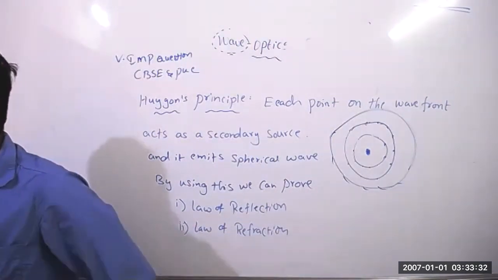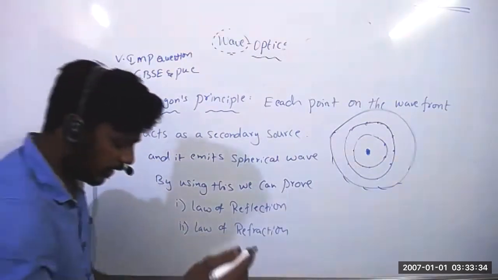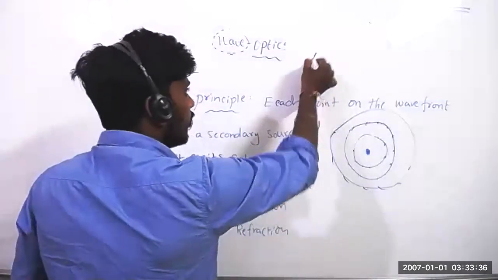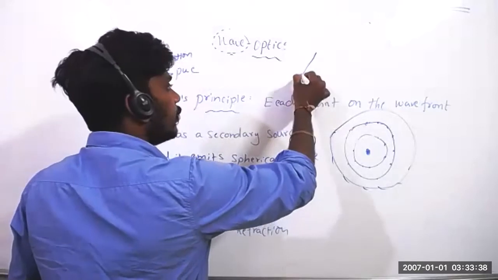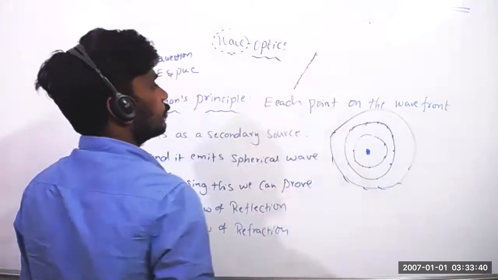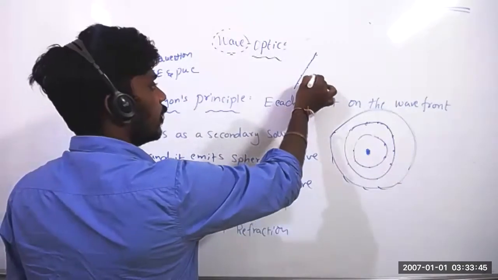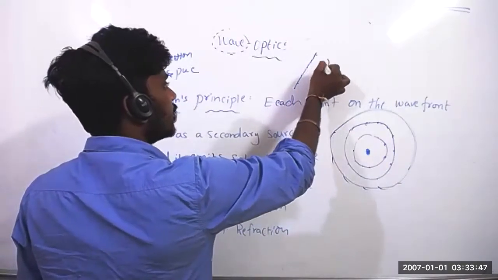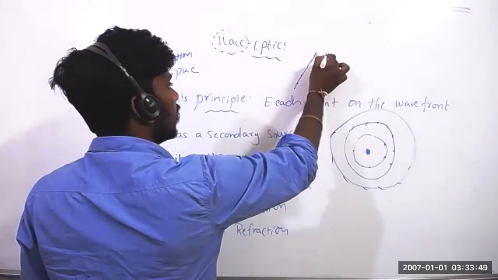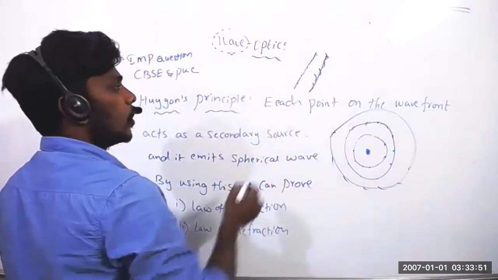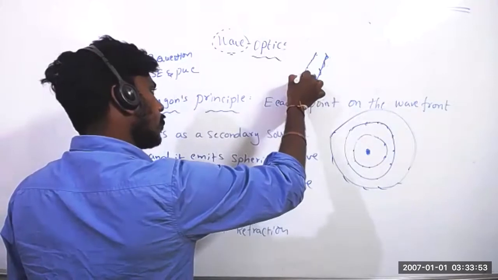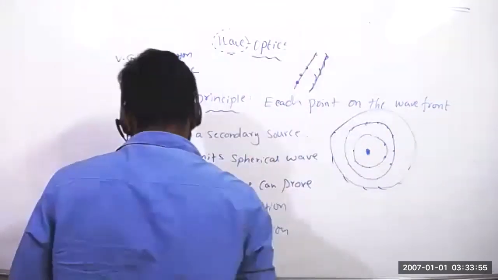It is possible because, suppose it is a plane wave, on the plane wave there are some points, right? Each and every point, if we draw the tangents, if we add the tangents, then one more wavefront you will get. So each and every point on the wavefront acts as a secondary source. That's what.